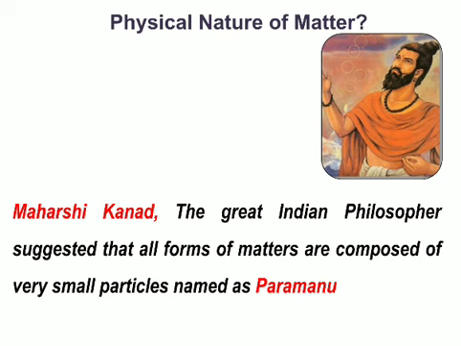So the word Parmanu was given by him in the year 600 BC, and he was the first philosopher who gave the concept that matter is made up of Parmanu. Later on it was called atom by Democritus, and yes, John Dalton was also there in the 17th century. He has also given the same concept that the atom is the smallest part of any matter.